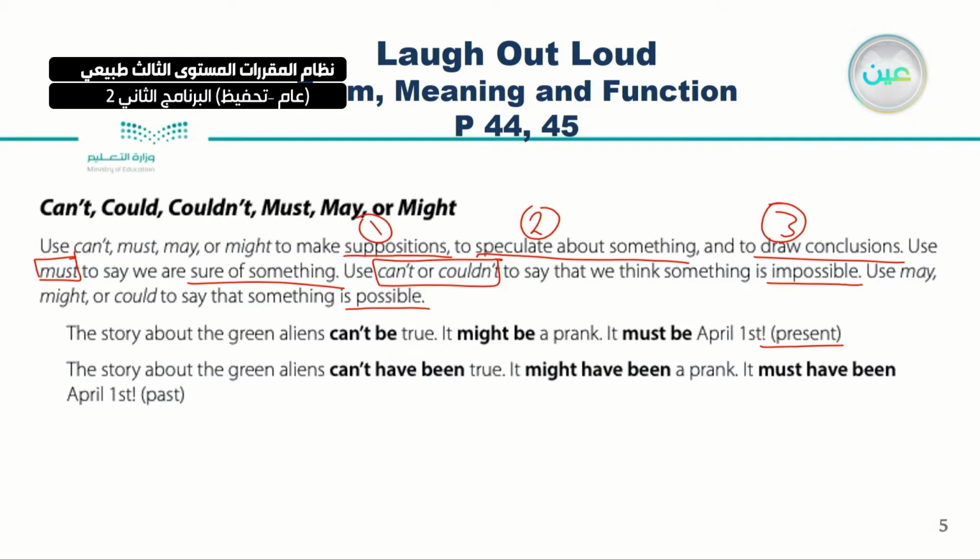The past tense. The story about the green aliens can't have been true. Can't have been true. Why? It might have been a prank, but again, it must have been April 1st. This is the past tense.